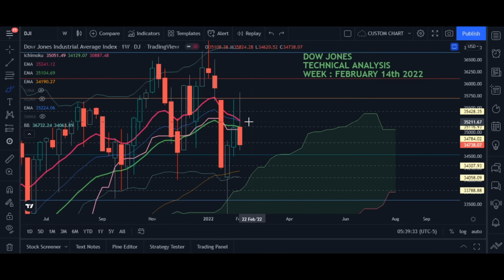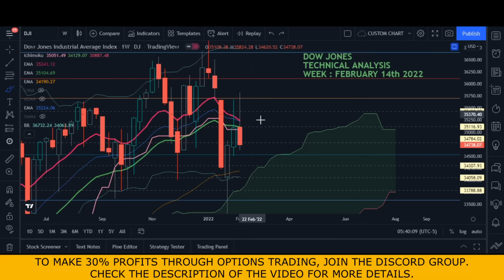Now one more thing: we were looking for a crossover in the moving averages. It looks like the crossover is about to happen. It has not happened yet, but it is about to. If this crossover happens in the next week, it will be the first such crossover since September, October 2020, which means after 1.5 years. These moving averages will cross over, and that will confirm a correction in the market, a long-term correction. So the moving averages are bearish.